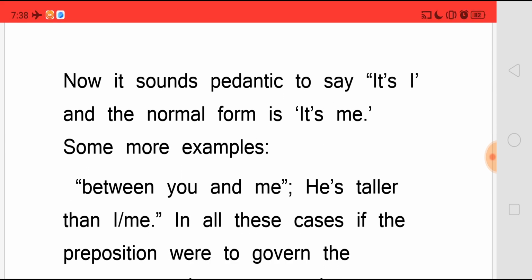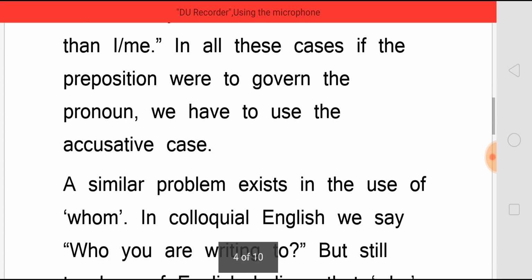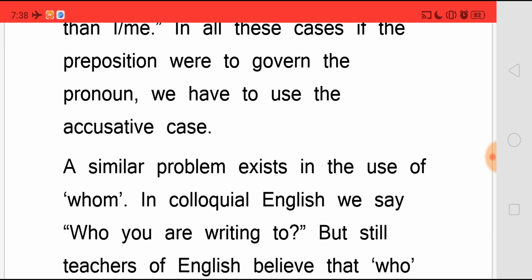Thinking about the changes in grammar, now it sounds pedantic to say "it is I," and the normal form is "it's me." Some more examples are "between you and me," "he is taller than I," "he is taller than me." In all these cases, if the preposition were to govern the pronoun, we have to use the accusative case.